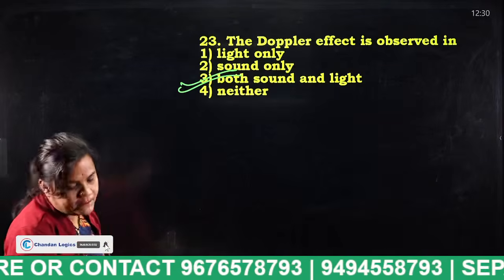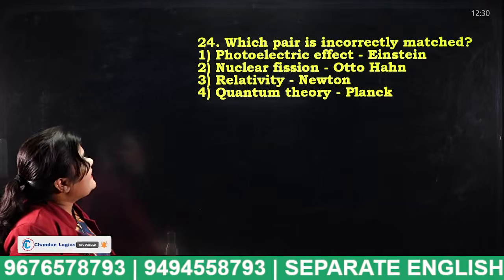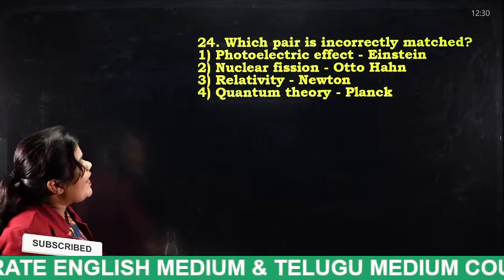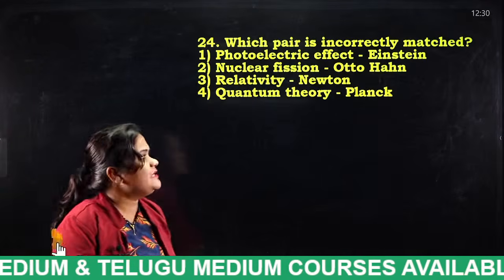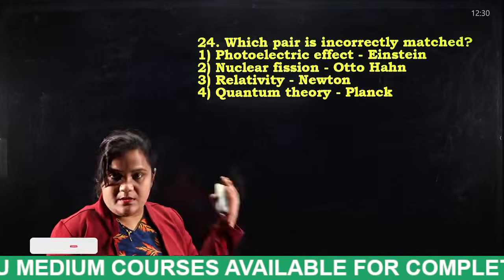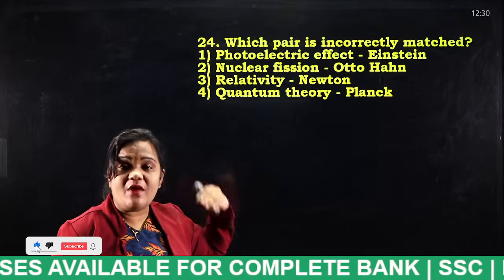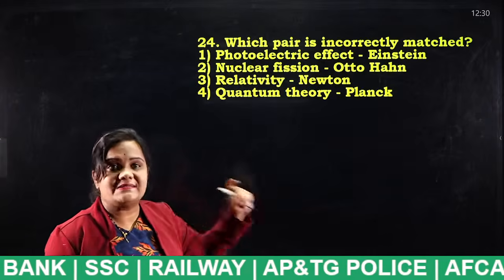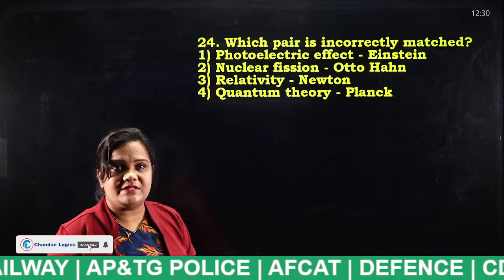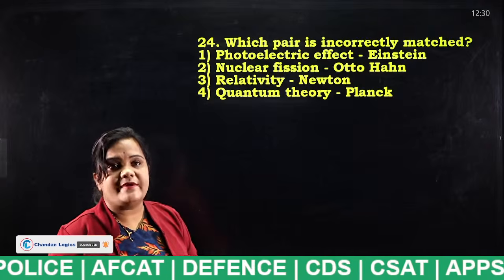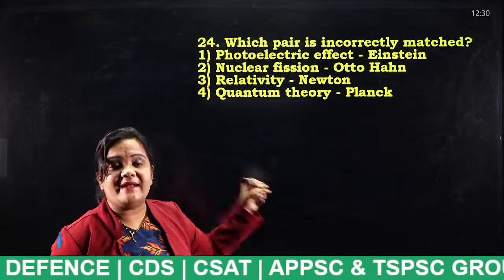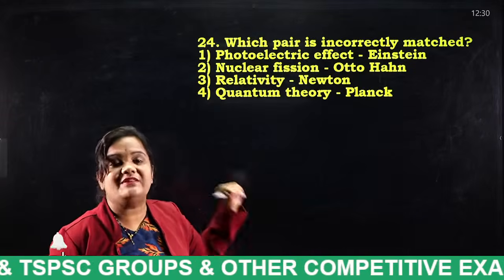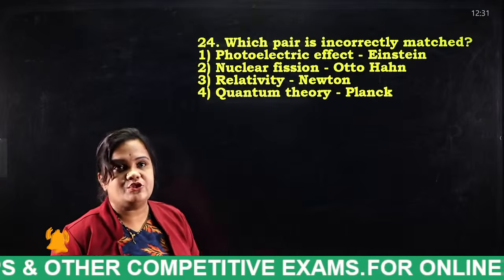Next. Which pair is incorrectly matched? Photoelectric effect, nuclear fission, relativity, quantum theory. So these are the pairs given: the thing they have found and the scientist who discovered that. In these pairs, one is wrong. Identify and tell me the answer for this question. The scientists' names and their discoveries have been given; identify the wrong one and replace it with the correct one. Tell me, students.